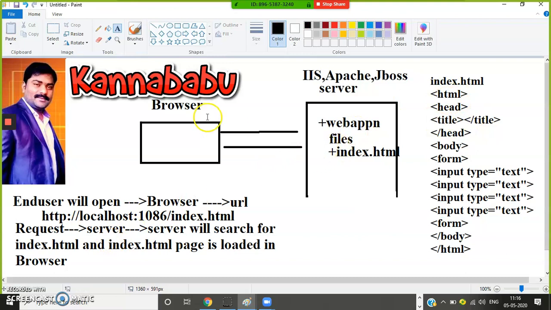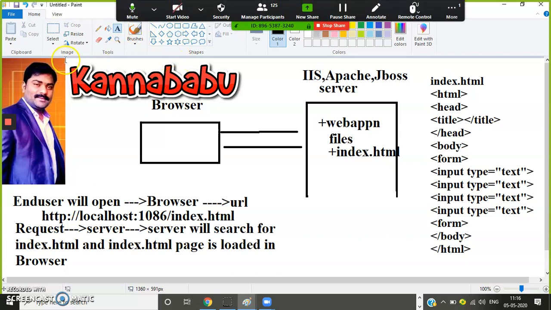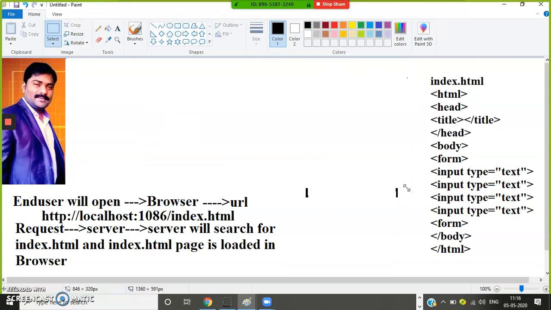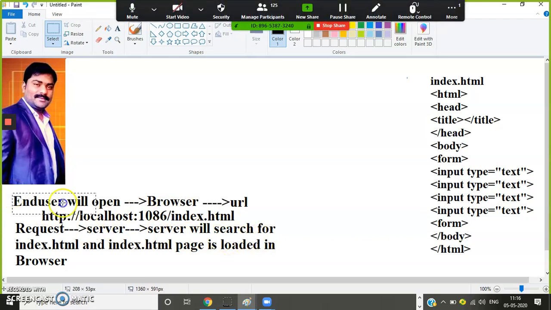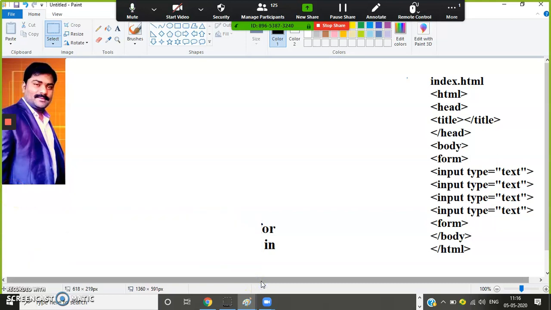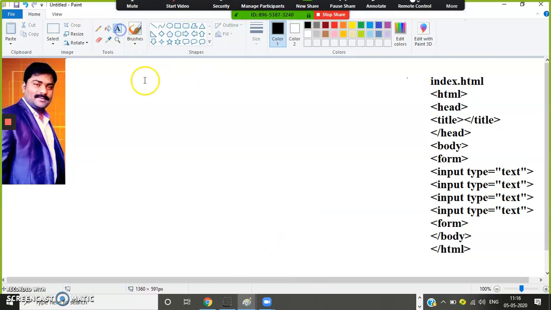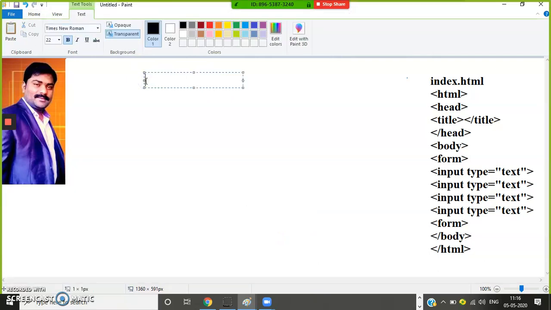Is it clear? Whenever the HTML page is loaded in the browser, a tree structured hierarchy is created within your browser. After developing the application, keep that application on the server so that the end user will open the browser and enter the URL. Then the request will go to the server. Then the server will search for that index.html page, and index.html page is loaded in the browser. Whenever the index.html page is loaded in the browser, a tree structured hierarchy will be created that is called the DOM,